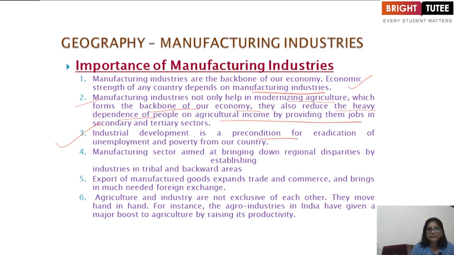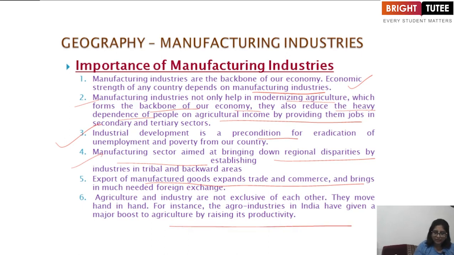That means it helps us to reduce poverty and unemployment, because most of the people are now dependent on the manufacturing industries, as they get jobs there. Now, the fourth point is that the manufacturing sector aims at bringing down regional disparities by establishing industries in tribal and backward areas. That means the infrastructure of these industries is established in rural areas, so rural areas are also upcoming with development. Now, the export of manufactured goods expands trade and commerce and brings in much needed foreign exchange.